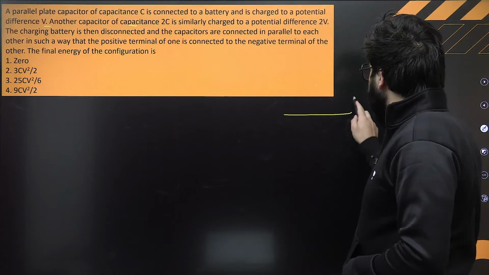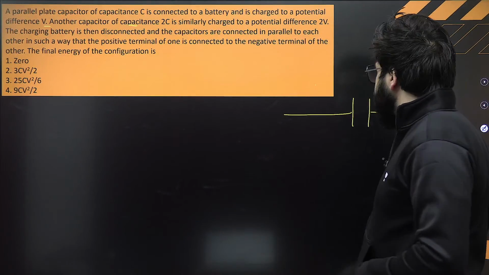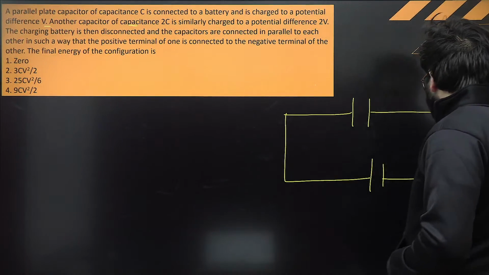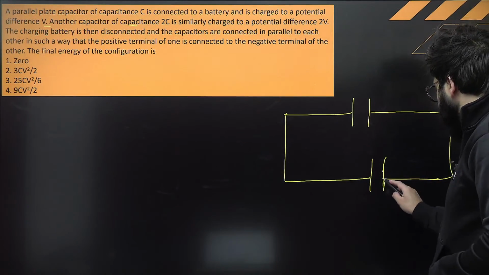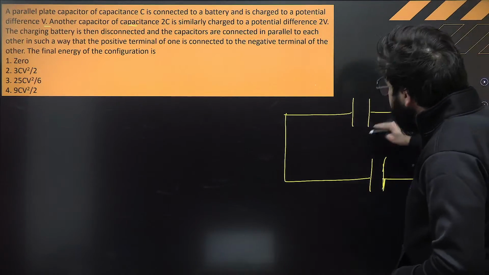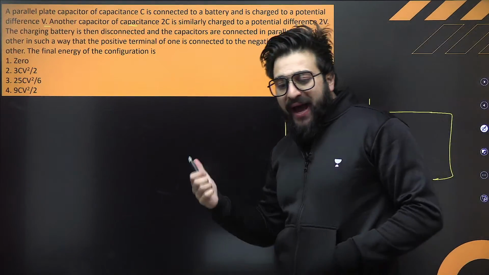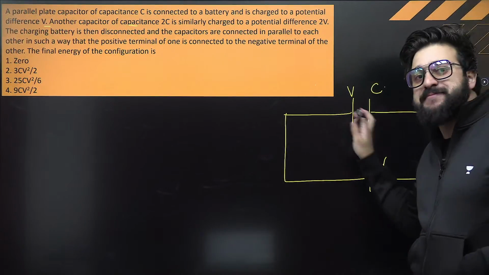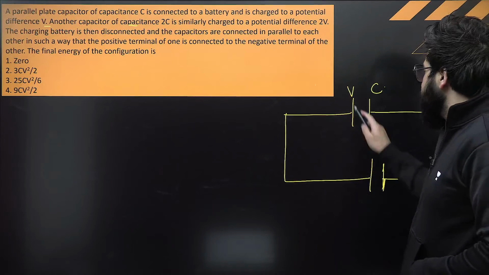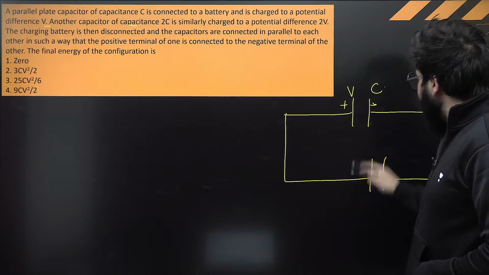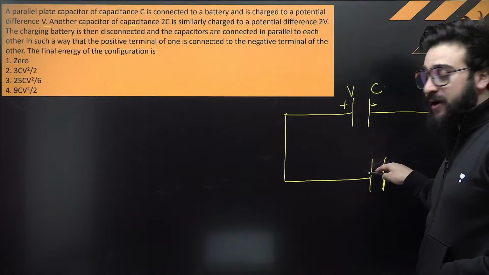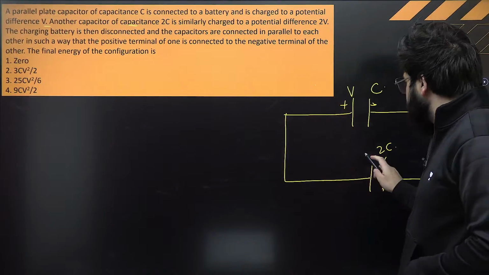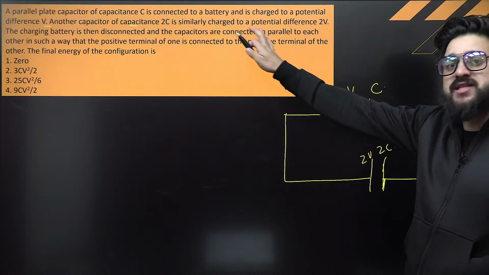They're saying that they are having a capacitor. I'll just mention it over here. Okay, this is a parallel plate capacitor and this is another capacitor over here. So this has been charged, understand? And the potential difference over here is basically V and the capacitance of this is basically C, after charging. So I would say this is positive, negative. And this is the other one over here, whose capacitance is 2C and it has been charged till, for example, 2V. It is given in the question.